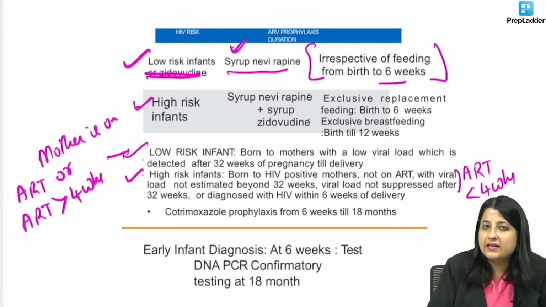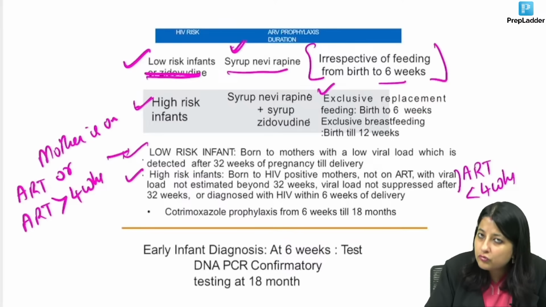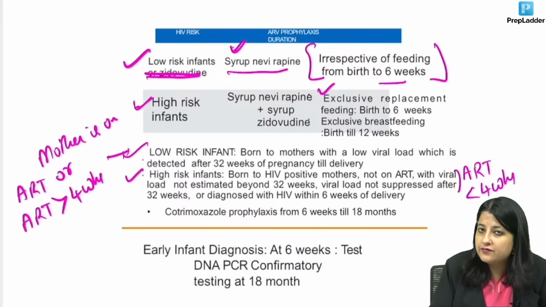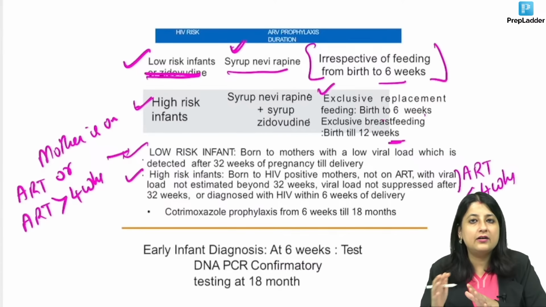But for a high risk infant, we will add both syrup nevirapine as well as syrup zidovudine. If the baby is on exclusive replacement feeds, that means stop feeds from birth to 6 weeks. But if the baby is on exclusive breastfeeding, this is given till 12 weeks.